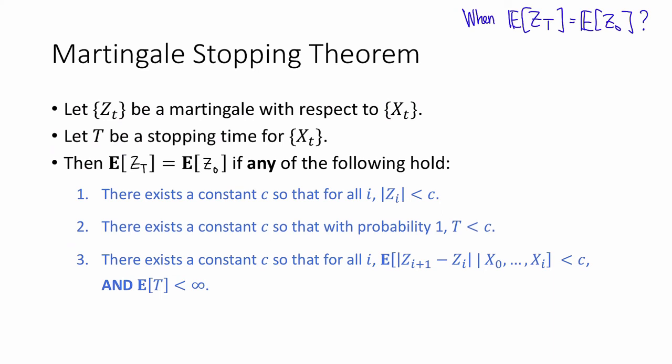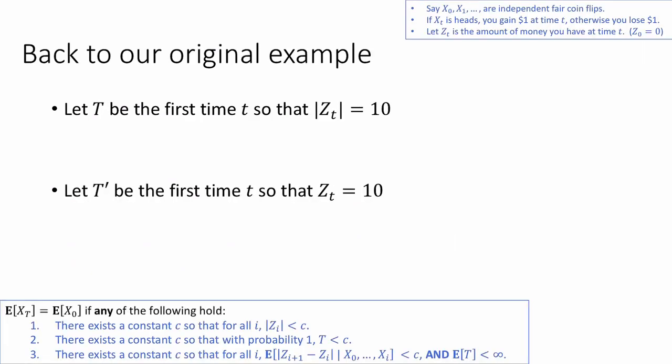So this theorem gives three different sufficient conditions for when this holds. It's worth noting that none of these conditions are necessary. Okay, so we're not going to prove this theorem in this class. It's a little bit beyond the scope of what we've done here, although you might see a proof if you take a measure theory class or something like that. However, we are going to use it.